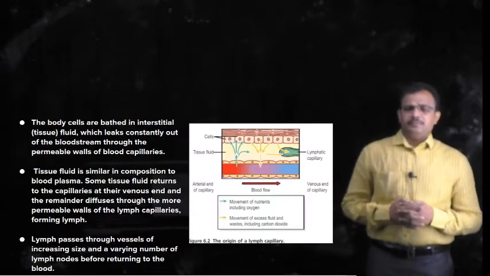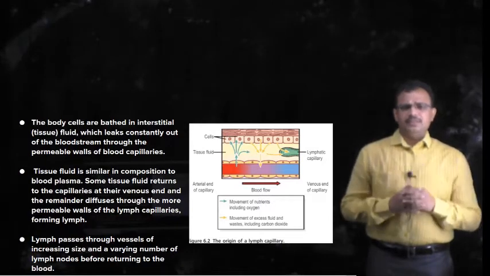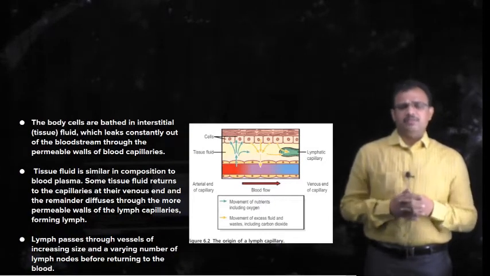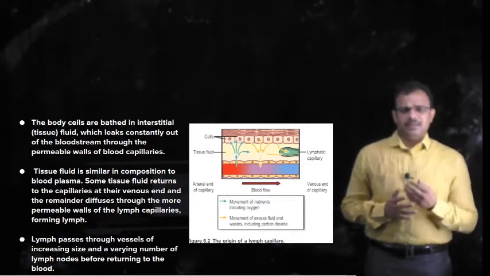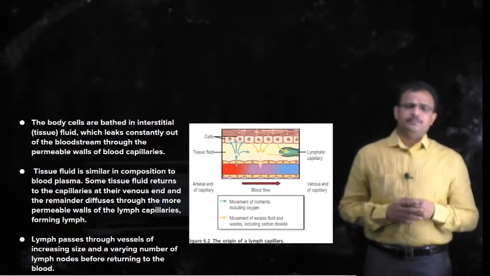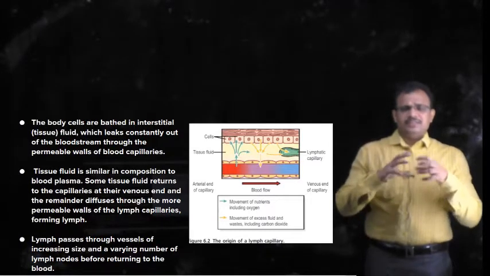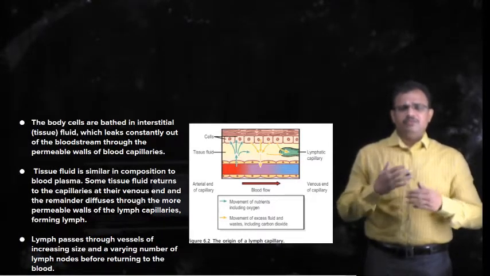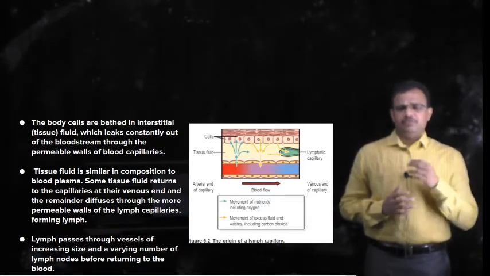So generally the body cells are immersed in, or bathed in, a fluid which is called interstitial fluid. That fluid which is present within the blood vessels is called blood. That fluid which is present within the cells is called cytoplasm or cytosol, whereas that fluid which surrounds the cells, in which the cells are suspended, is called interstitial fluid.